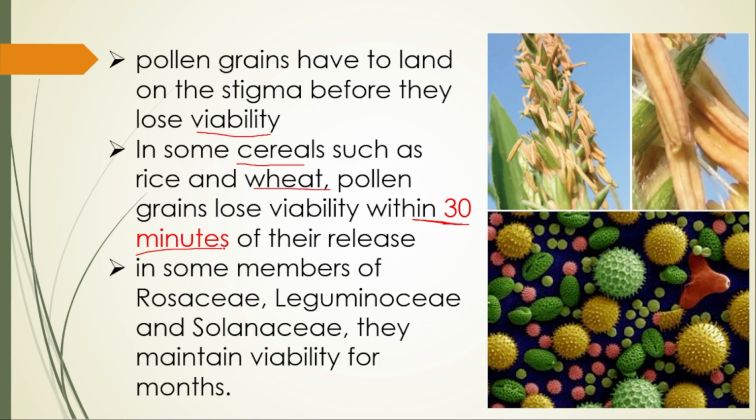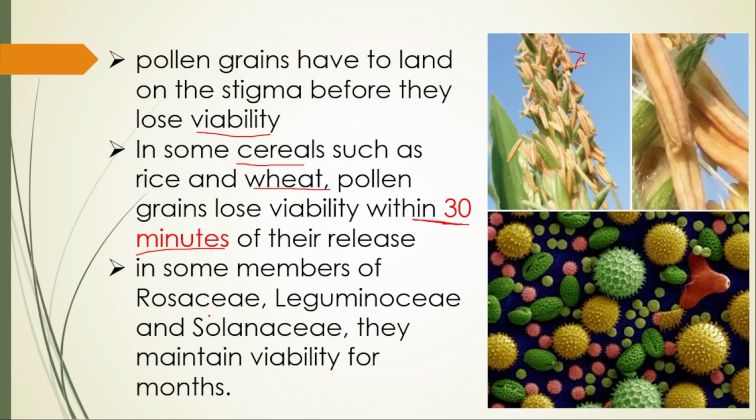That is 30 minutes from the release. Imagine once the wheat releases its pollen grain, it must reach the stigma within 30 minutes. If it can't, then it loses its capacity to grow. That's what the viability is, 30 minutes.